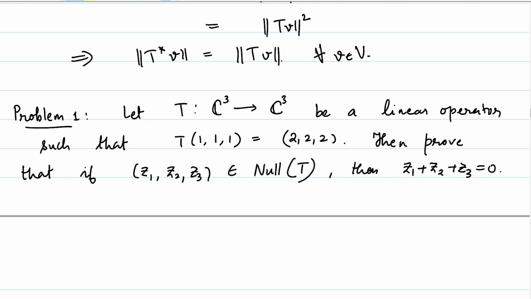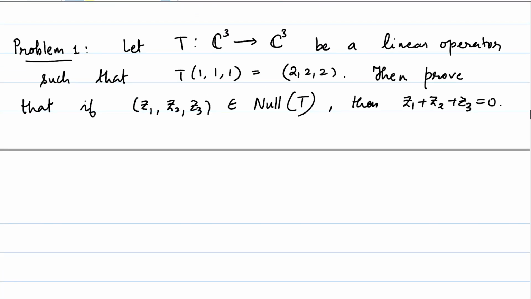So if z1 z2 z3 is in the null space, the sum of its coordinates is 0. Yeah, so what is it that we are given? I'm sorry that I'm missing it again and again. We are considering only normal linear operators in this particular lecture. So T here is a normal linear operator. Let me just restate the problem here. T is a normal linear operator such that T of 1 1 1 is 2 2 2, and suppose z1 z2 z3 is in the null space of T, then the sum of the coordinates is equal to 0. So let's look at a solution.